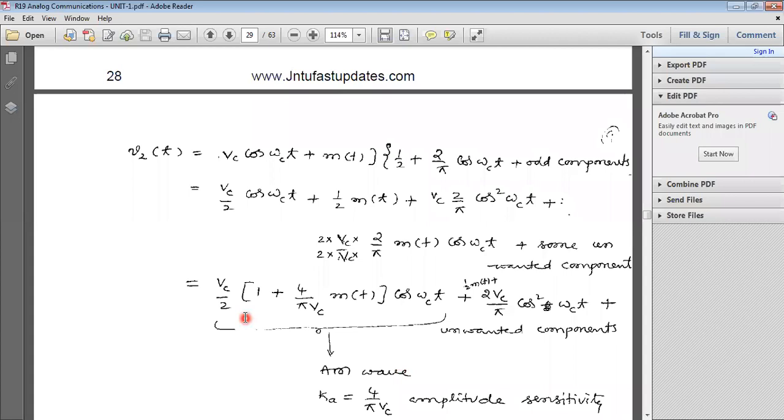Now take common Vc by 2 and cos omega ct from these three terms. The first term is Vc by 2 cos omega ct. The second term is 1 by 2 m of t. And after multiplication, the last term you put same as the third term.